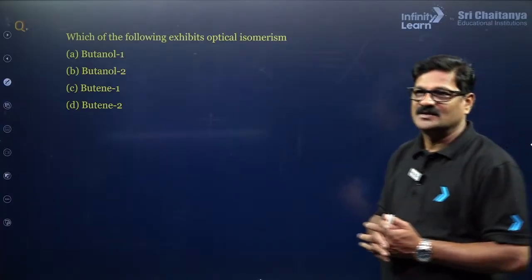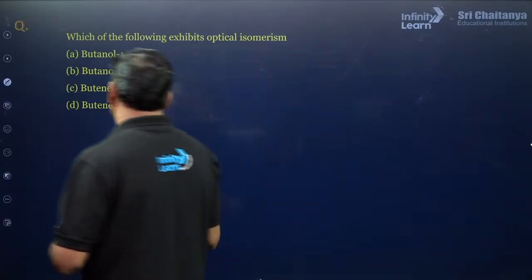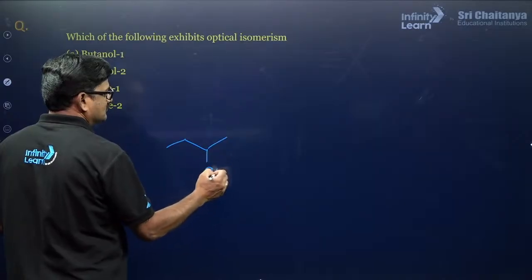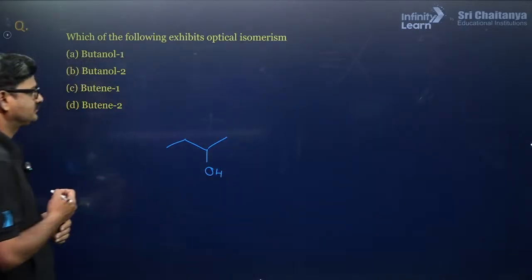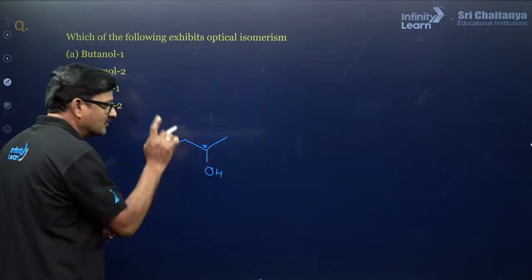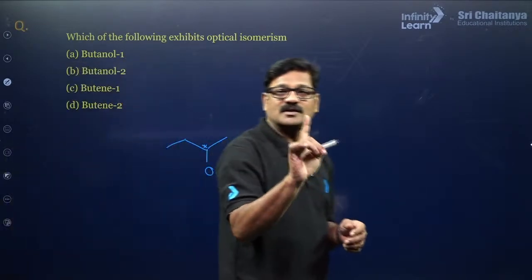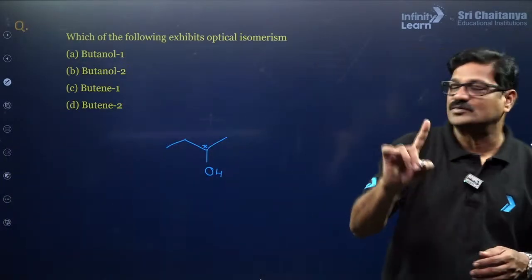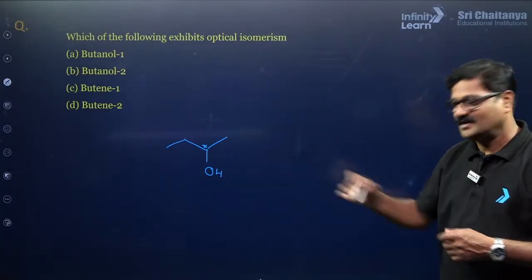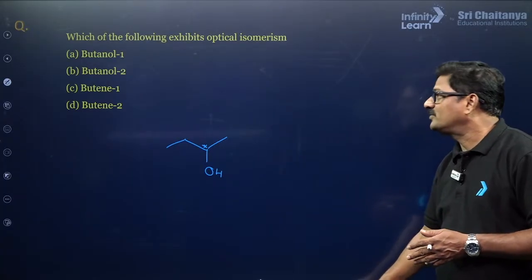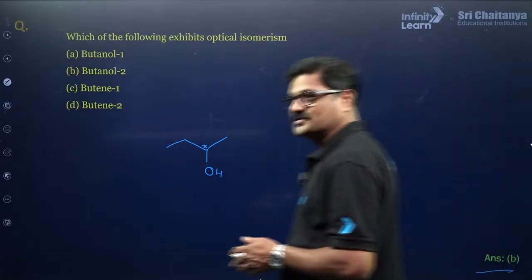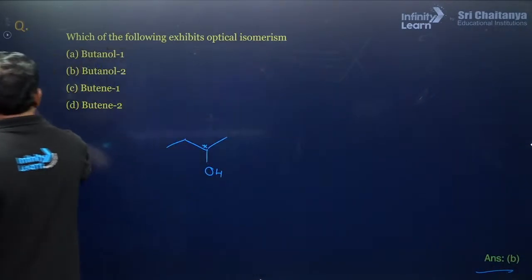So the answer is going to be: you are going to look for a chiral center. If a compound has only one chiral center, it is going to be optically active. So option B is the correct answer for this question, right?